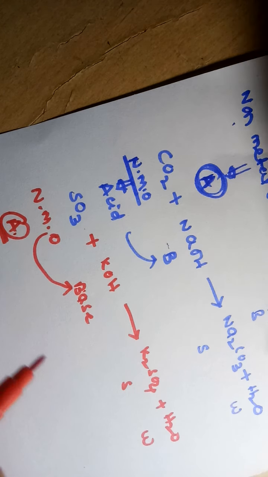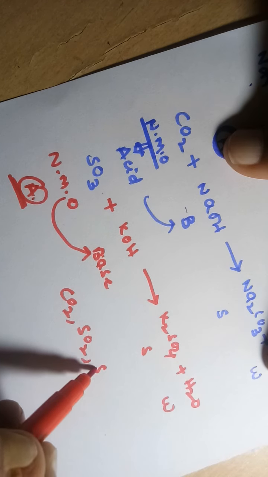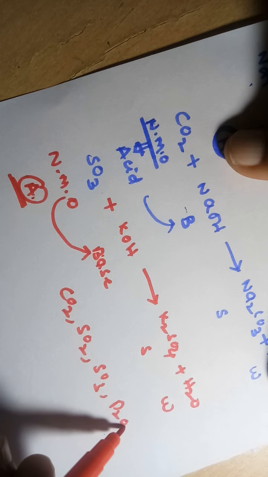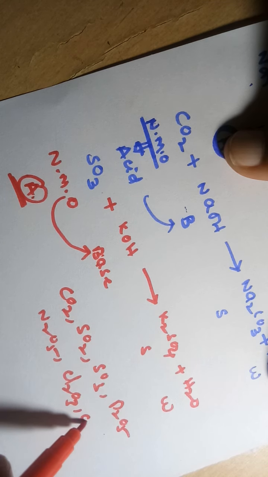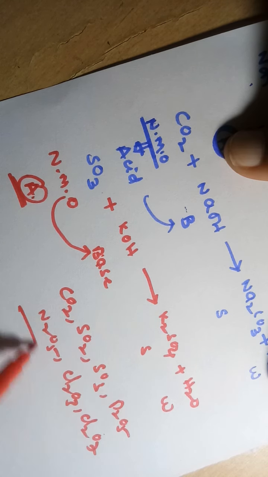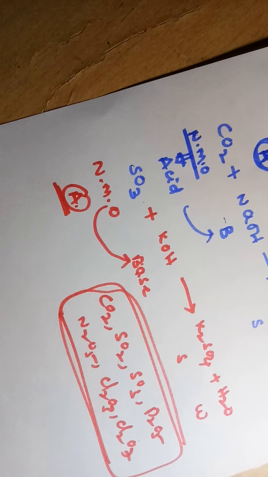Almost all non-metal oxides, like CO2, SO2, SO3, P2O5, N2O5, Cl2O3, Cl2O7, are acidic in nature. All non-metal oxides are acidic in nature.